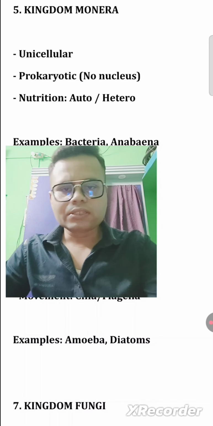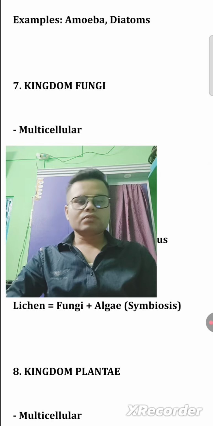And the movement is only of one type, that is cilia. You can also call it flagella. So these are unicellular with a true nucleus, and there is locomotion, movement, in terms of motion, and cilia and flagella are the locomotion parts. Examples: amoeba and diatoms.